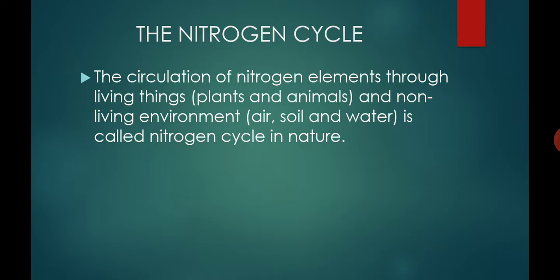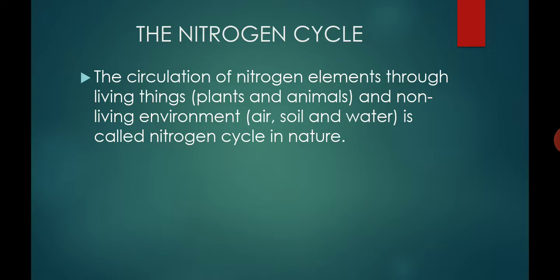But the abundant gas, that is nitrogen, is present at 78%. But plants cannot directly absorb this gaseous nitrogen. They need it in compound form. That is done by nitrogen fixation, that is lightning and the biological method.